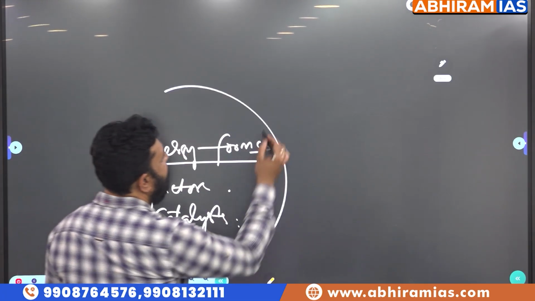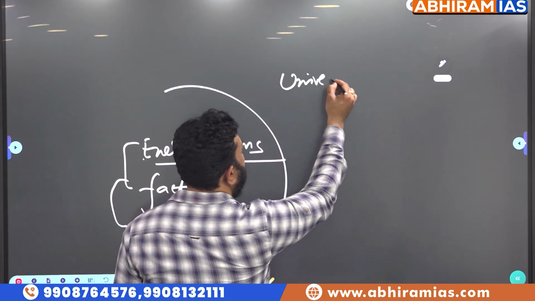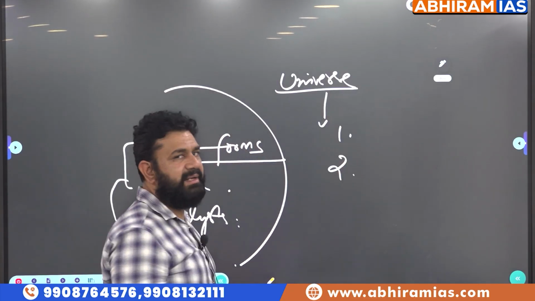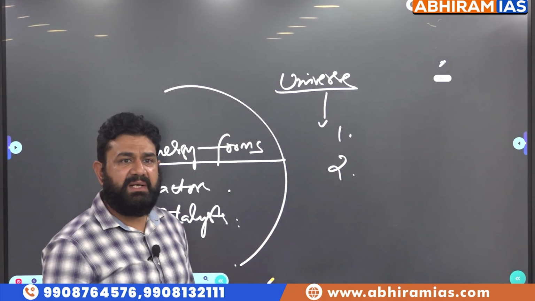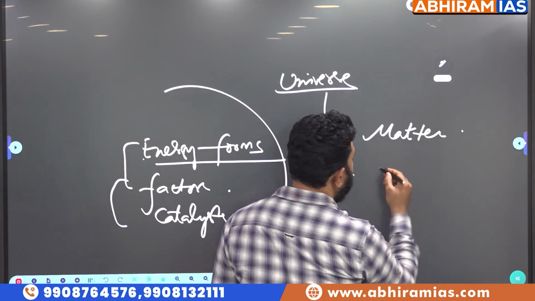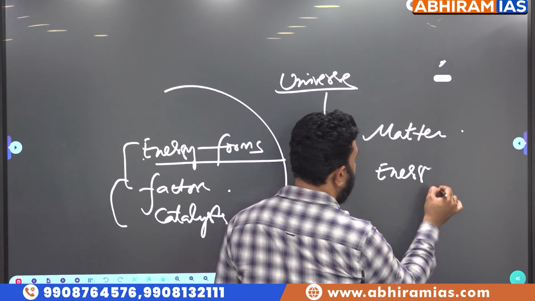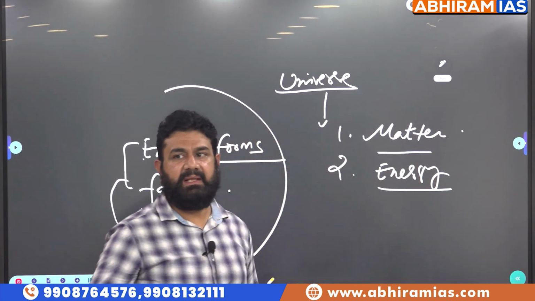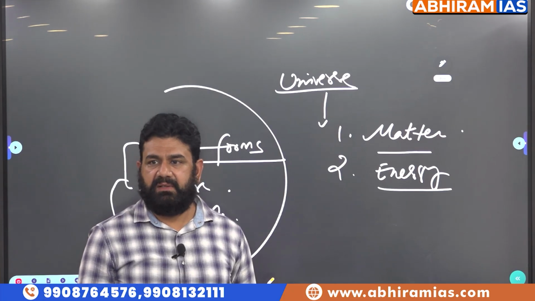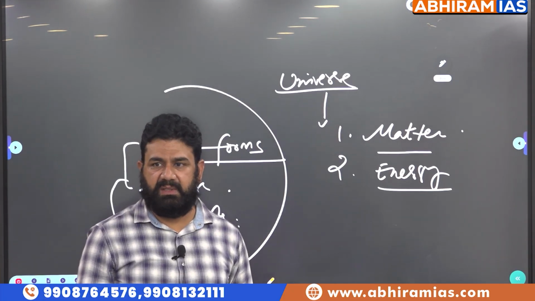You understand this? For example, again we have to go back to the universe. The universe is made of two things. What are they? Though a third element can be mentioned, the universe is made of two things. What are they? Number one is, second is, matter can be converted to energy, energy can be converted to matter. They are interchangeable, interconvertible.